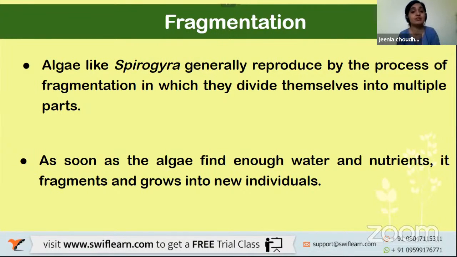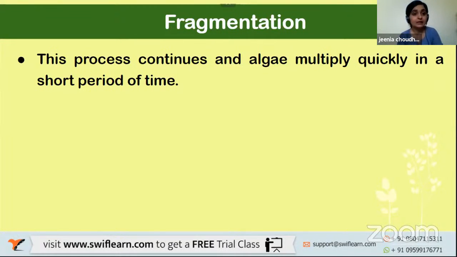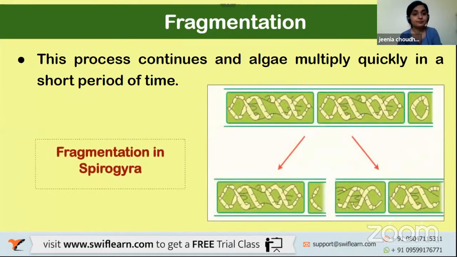In a similar way in fragmentation, the algae turn themselves into new individuals. However many parts we divide it into, each will turn into a new individual without failing to have the traits the parent body had. This process continues and algae multiply quickly in a short period of time. This is how fragmentation works.